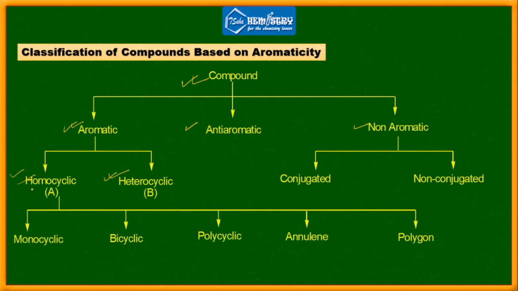Homocyclic means the ring contains all carbon, but heterocyclic means the ring contains carbon as well as a heteroatom, like bromine, chlorine, nitrogen, oxygen, etc. Homocyclic compounds can be of 5 types: monocyclic, bicyclic, polycyclic, annulenes and polygon. Non-aromatic compounds have two types: conjugated and non-conjugated. In the next slide we are going to see how to determine aromatic, anti-aromatic and non-aromatic based on Huckel's rule.